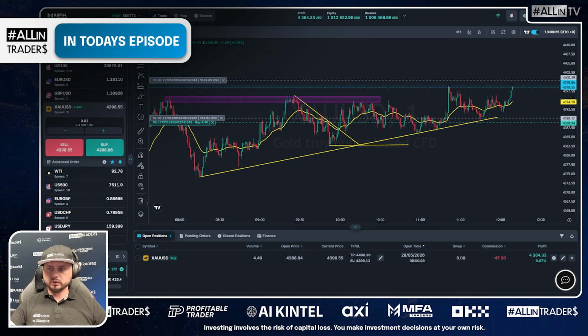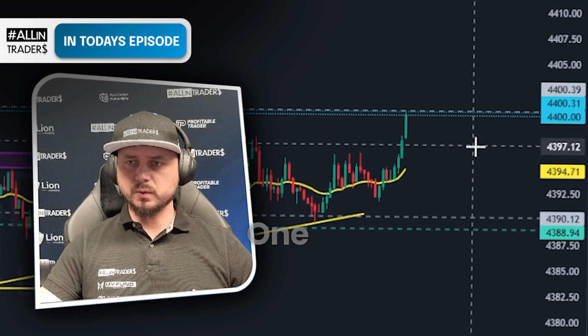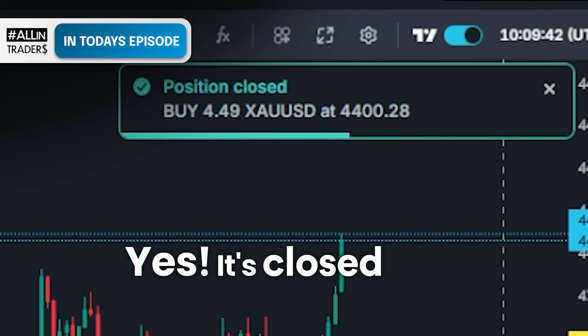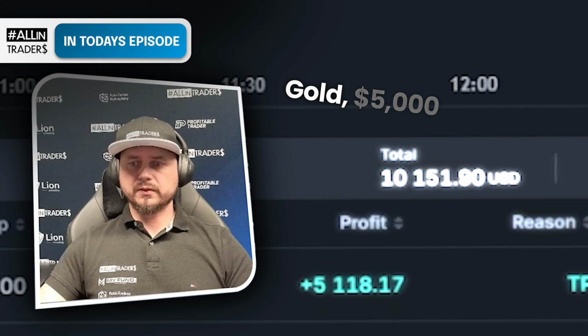Right here you can see gold. We are about to hit full take profit. Trade is already secured for break even, and let's go. One more pips, guys. We just touched take profit. I'm not gonna close it. Yes, it's closed, guys. Nice take profit on gold. Let's have a look at the close position. Yeah, you can see over here gold, $5,000 profit.